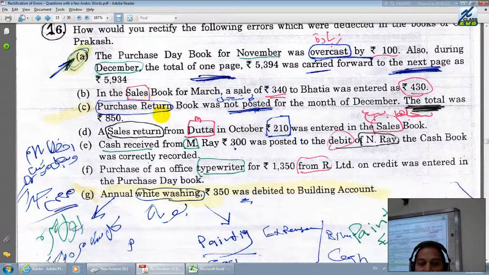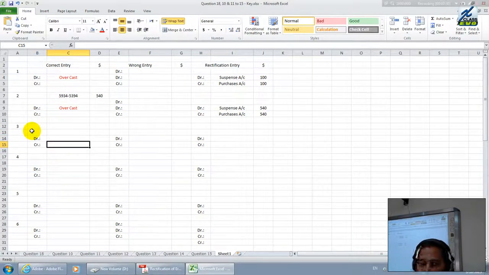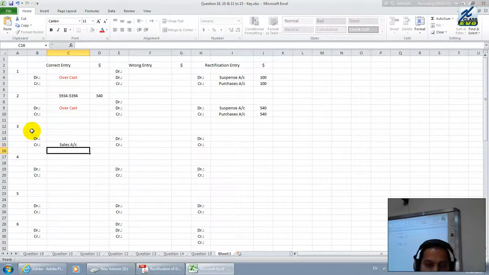The sales book in the month of March, that is 340 to Bhatia, was entered as 430. Whenever they say sales book, we have to take the name of the person as well. Whenever you sell goods, we have to credit the sales account. Debit Mr. B. Who is Mr. B? He is a debtor. We have to write a debtor.